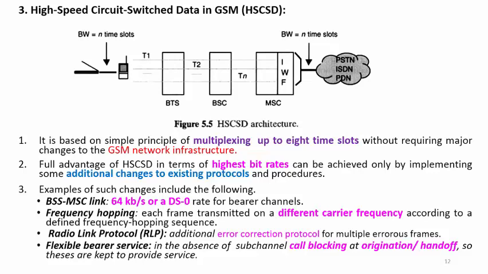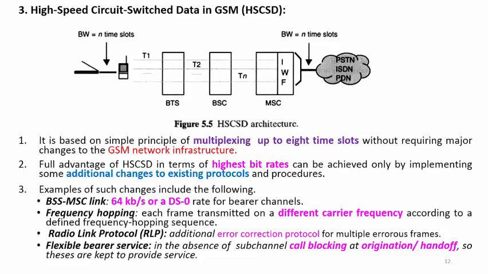Then the frequency hopping mechanism. Here each frame is transmitted on a different carrier frequency according to the defined frequency hopping sequence. Then RLP, radio link protocol, is the additional error correction protocol for multiple error-raised frames.